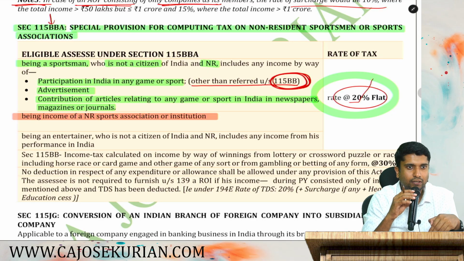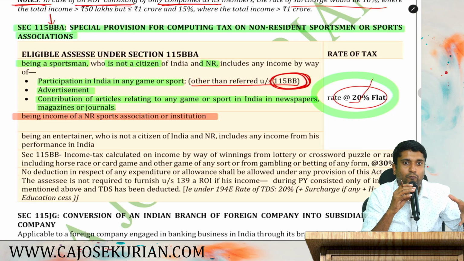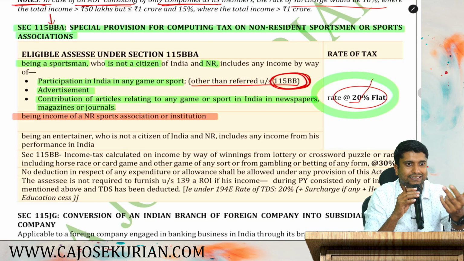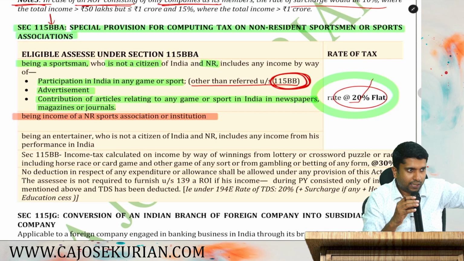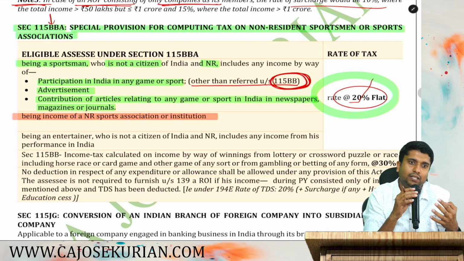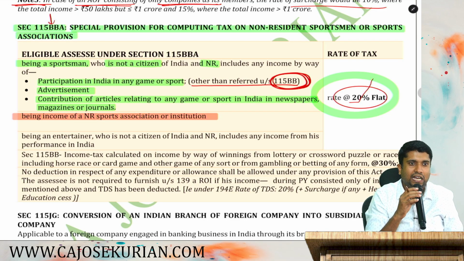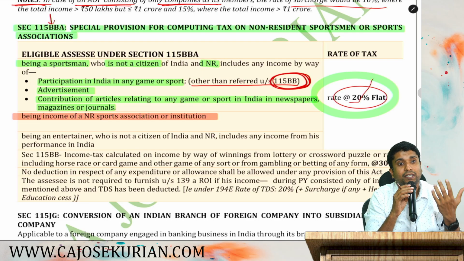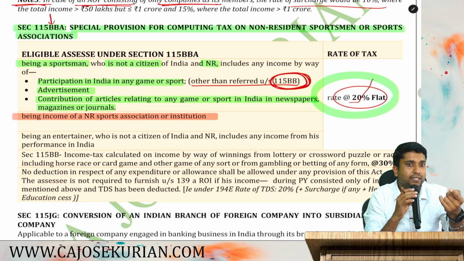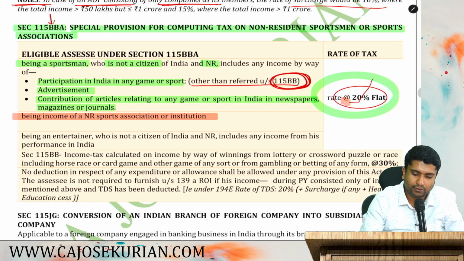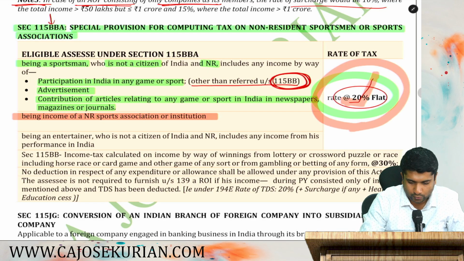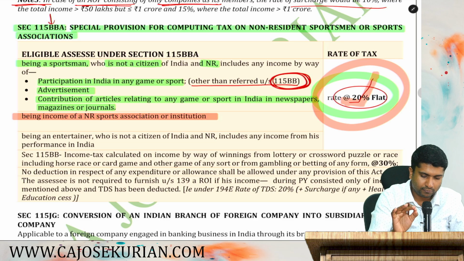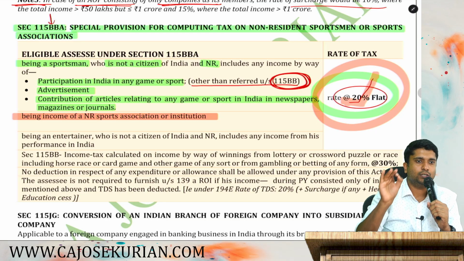When they come to India, the BCCI have to share revenue with them also. Whatever the ticket cost, satellite rights, then advertisement expenses, advertisement incomes, etc. A percentage of that revenue has to be shared with Cricket Australia as well. And now you can say that Cricket Australia is earning some income from India. If they are earning some income from India, they have to pay taxes at what rate? 20% rate of tax. Are you with me? If you are a sports association also and you are having some ad income, you being a non-resident sports association, for all your incomes you have to pay taxes at 20%.